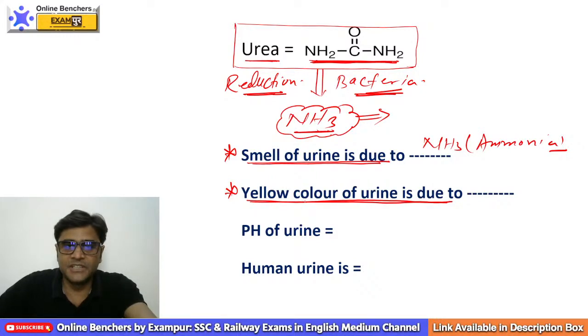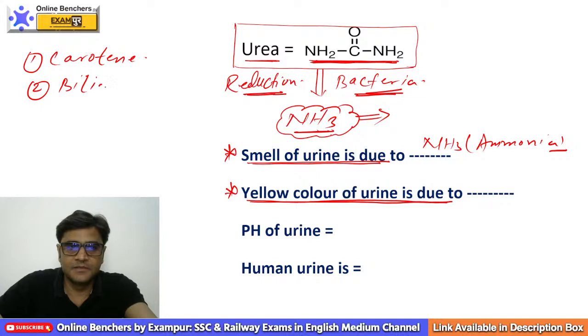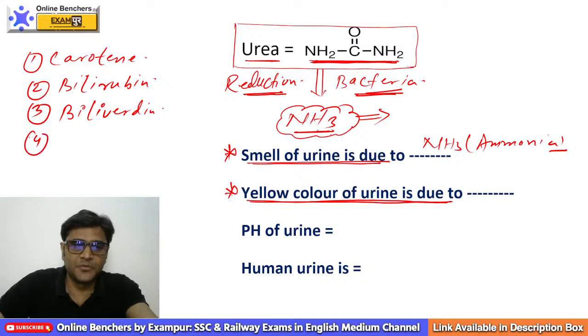Yellow color of urine is due to. Suppose in options we have carotene, bilirubin, biliverdin, and in fourth option we have urochrome.